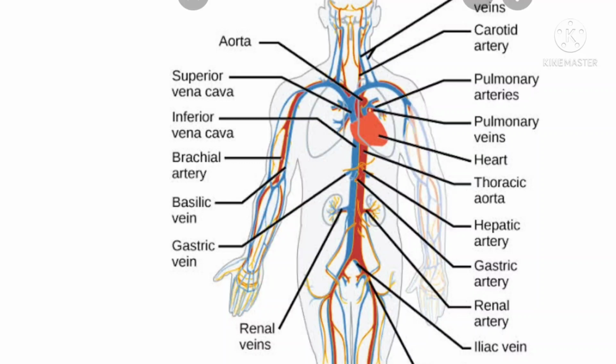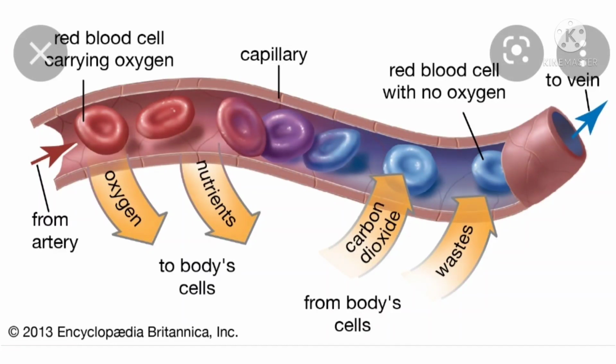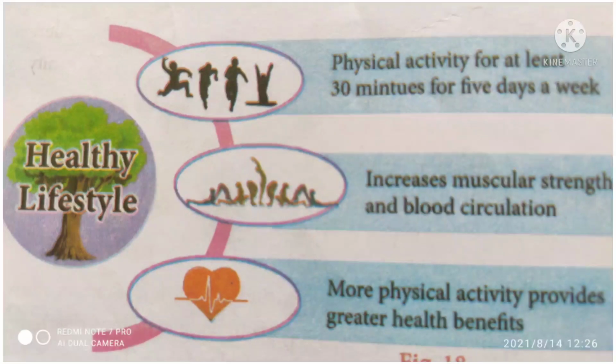Here see, children, which types of questions are asked from your exam point of view. Now let us check. What is blood made up of? Why is blood red in color? How many types of blood cells are in our body? What is the pigment present in our blood? These types of questions come from your exam point of view. Okay children, now we have discussed the circulatory system and human blood.